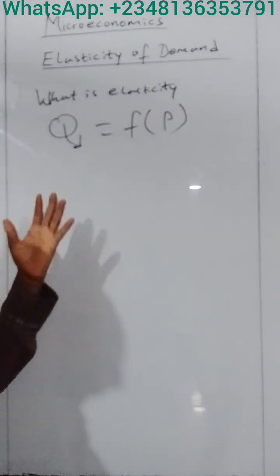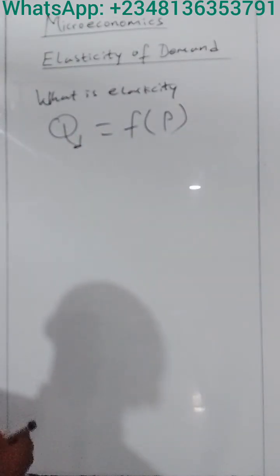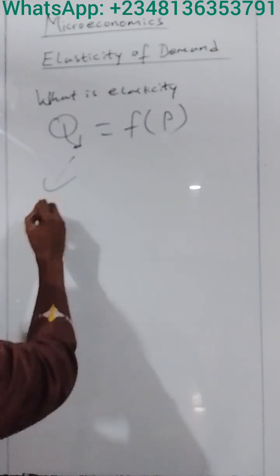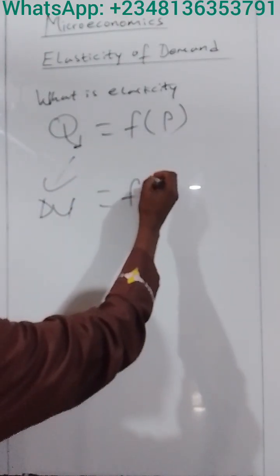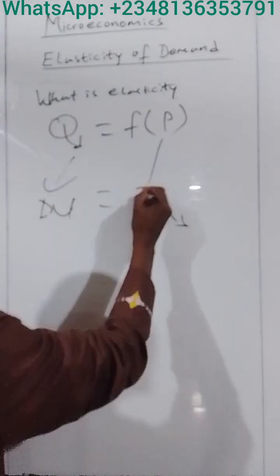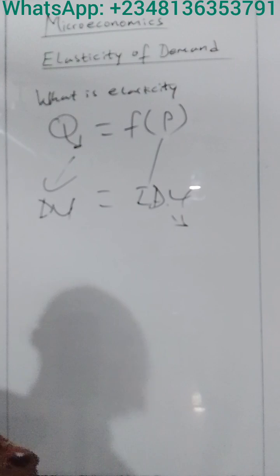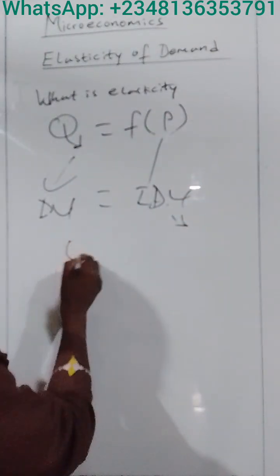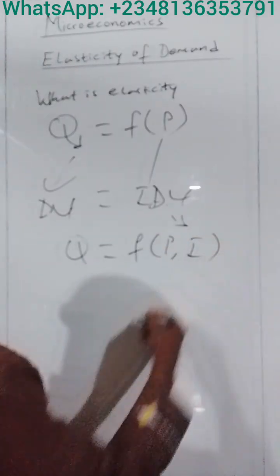So elasticity simply implies the responsiveness of the dependent variable, which is Qd here, to a change in the independent variable, which is P here. We can also extend this function so that Q is a function of P and also a function of income.